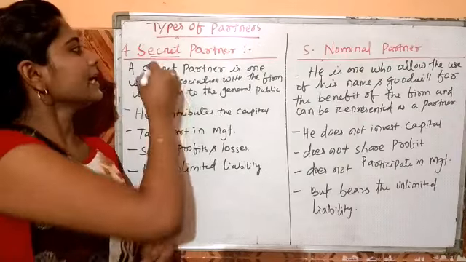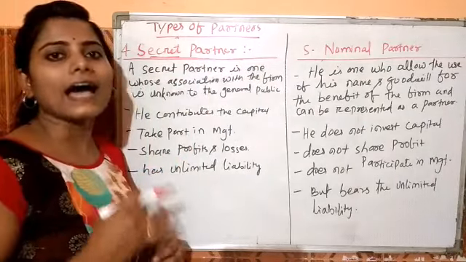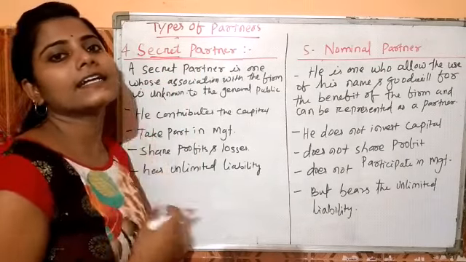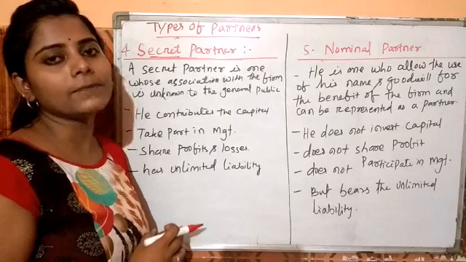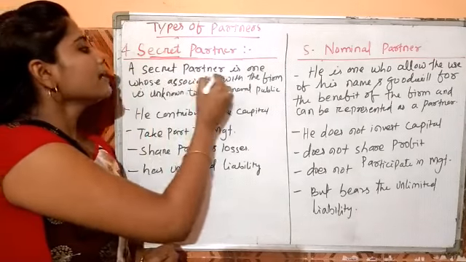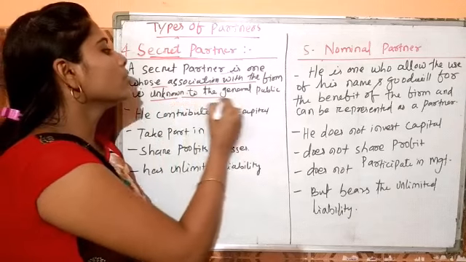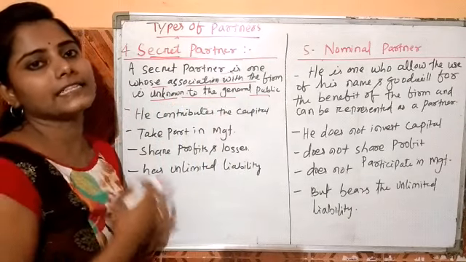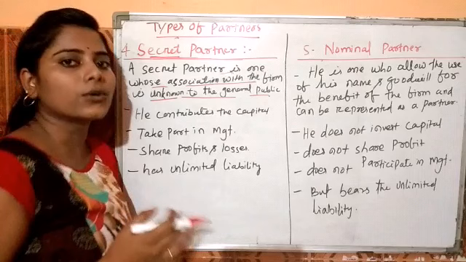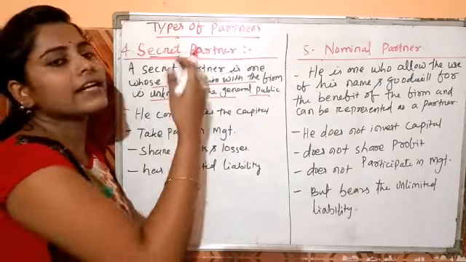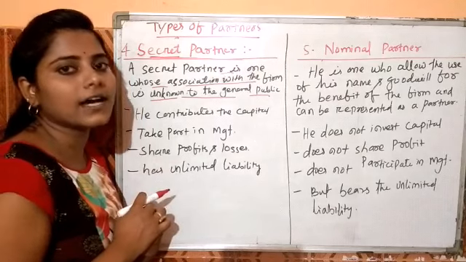The next partner is the secret partner. As the name suggests, the partner is kept secret from the general public. A secret partner is one whose association with the firm is not known to the general public. That means his existence as a partner is unknown to the general public. But the features are like those of the other partners which we discussed earlier.